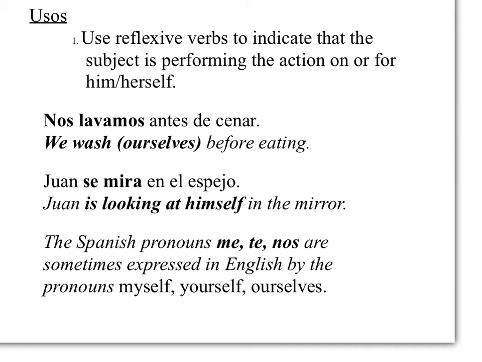So these are conjugated verbs. We've got nos, which refers to nosotros, us. It's not the same as nosotros, it's we wash ourselves. Juan se mira, he looks at himself. So se goes with Juan, which is the same as saying él. Looking at himself. The Spanish pronouns me, te, and nos are sometimes expressed in English by the pronouns myself, yourself, ourselves.